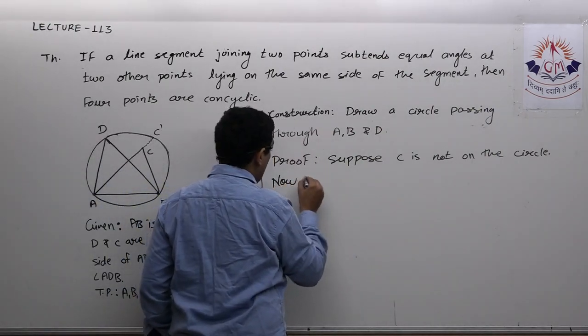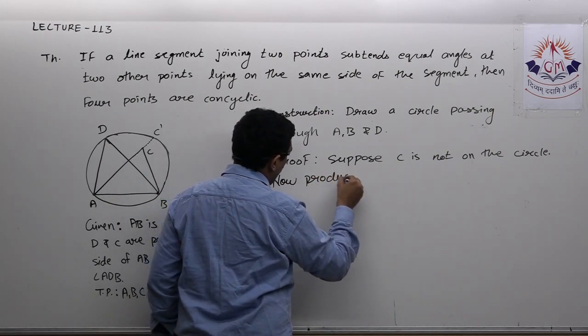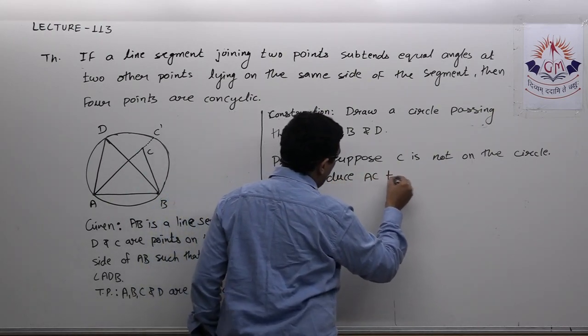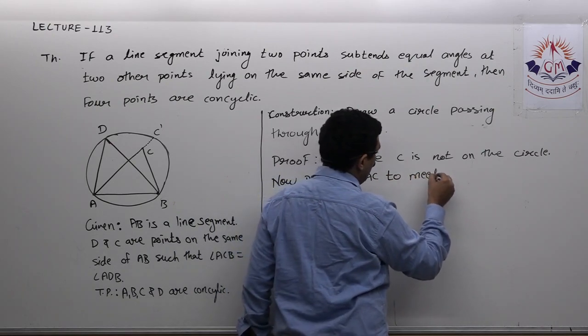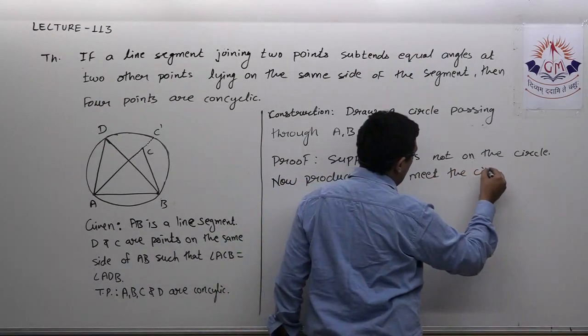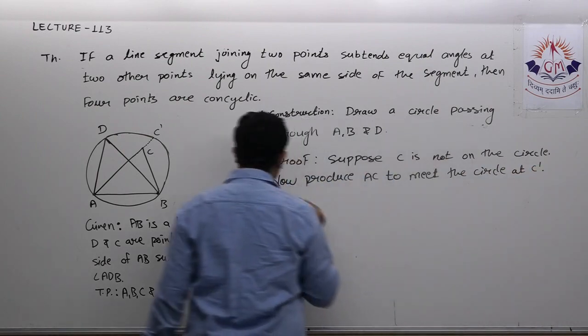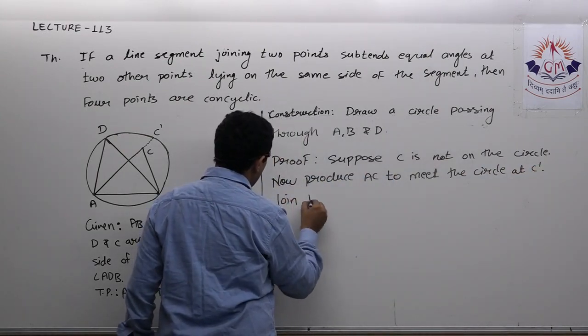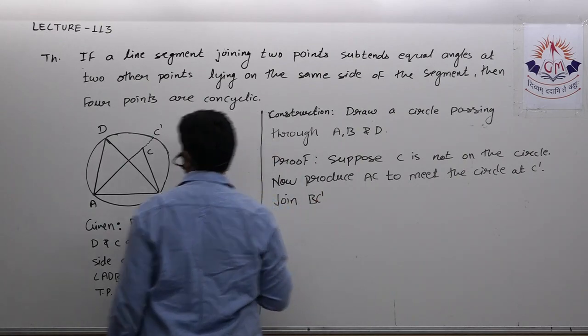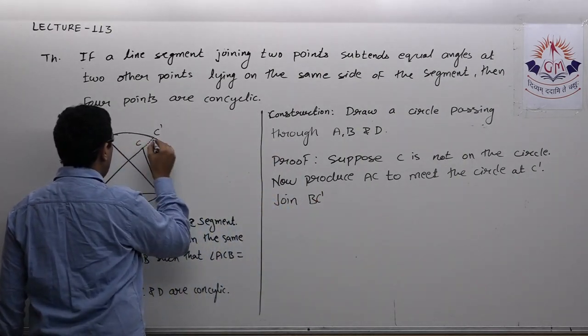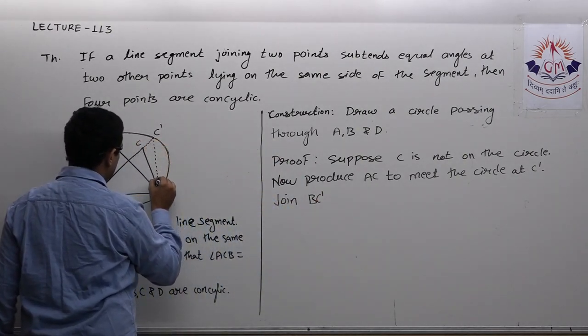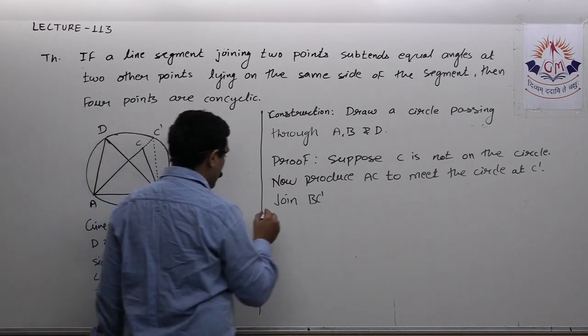Produce AC to meet the circle at C dash. Join BC dash.